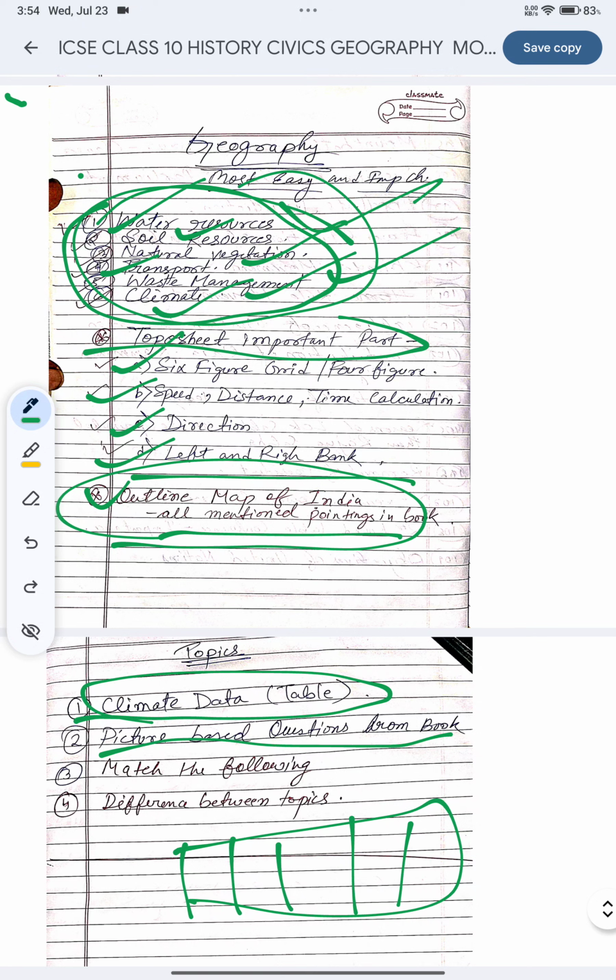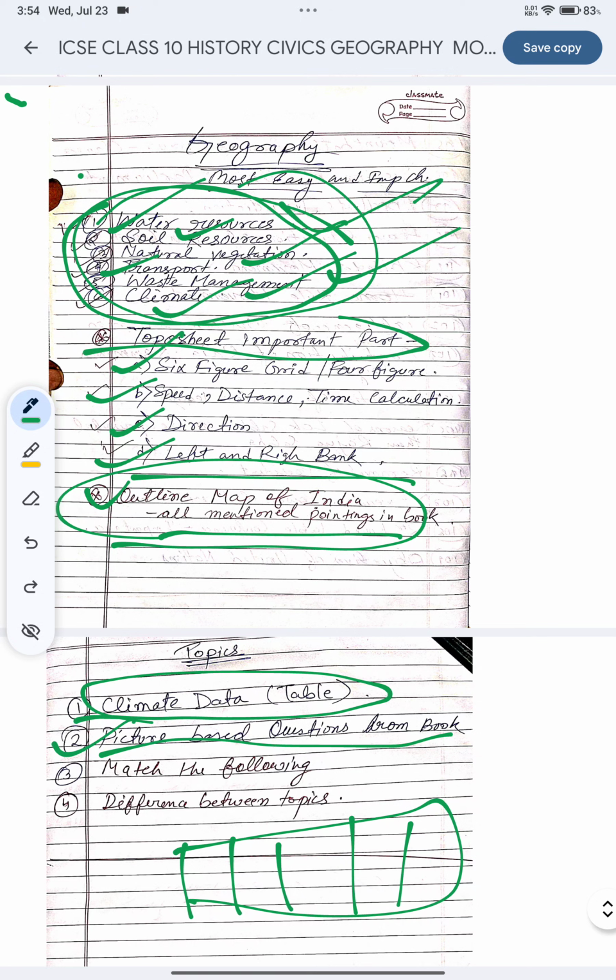It might be a UNO picture, UNO motto, UNO symbol, logo, what it signifies, this kind of question, or any Hitler picture. They will give you the picture and ask some questions regarding Hitler. First you have to identify the picture, who is that. After identifying, they ask what these things are related to this person, this type of questions.